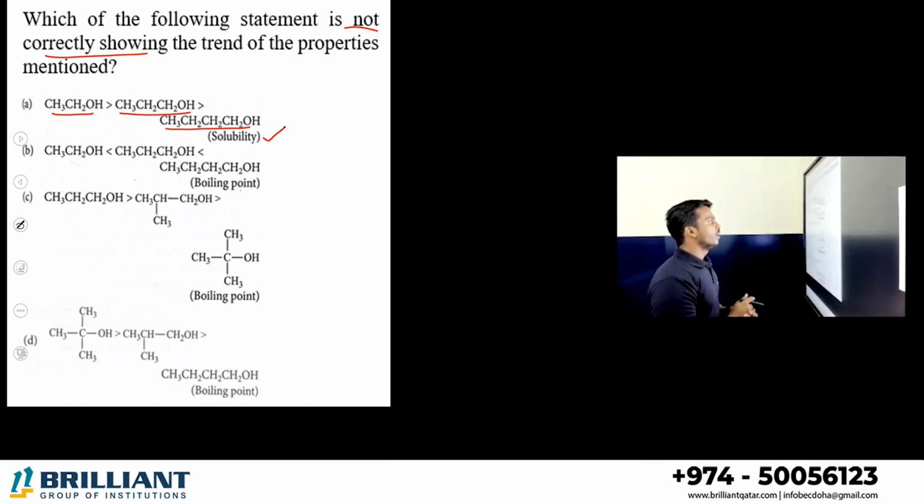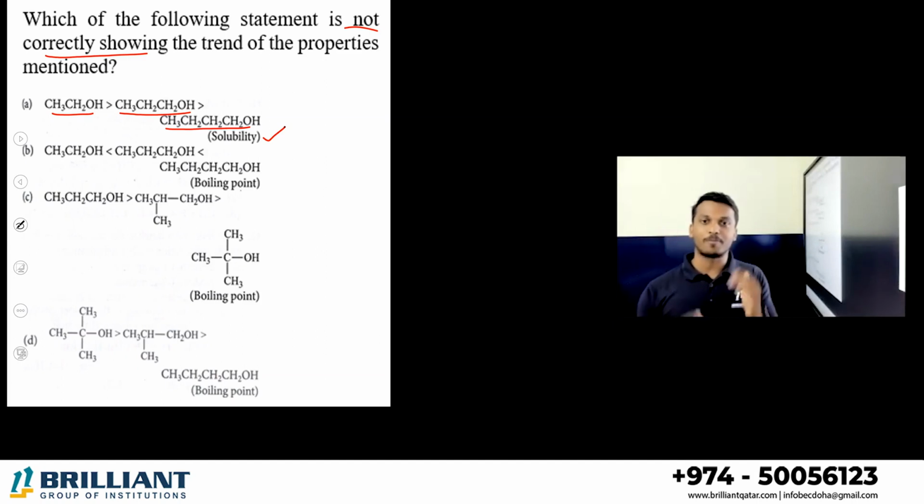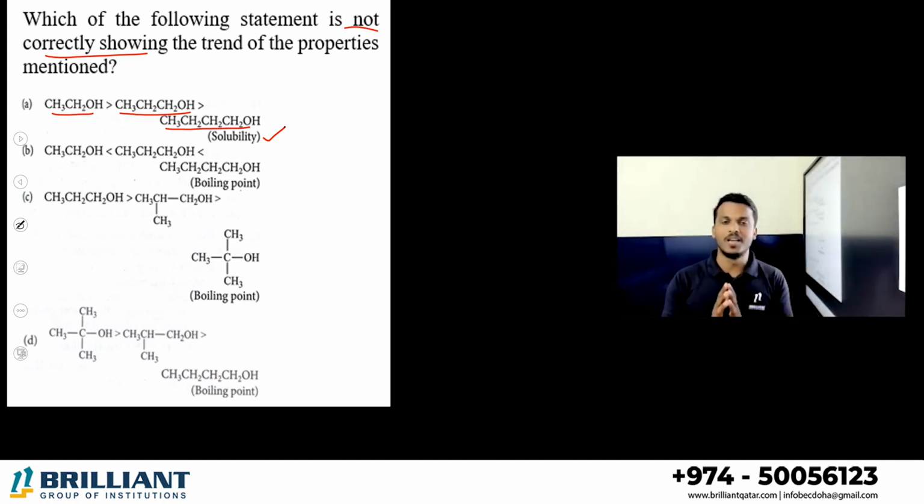Option B, same species, they gave in the opposite order, that is boiling point. Correct, right? Between ethanol and propanol, propanol has the greater mass, and between propanol and butanol, butanol has the greater mass, so their boiling point increases. Correct one.